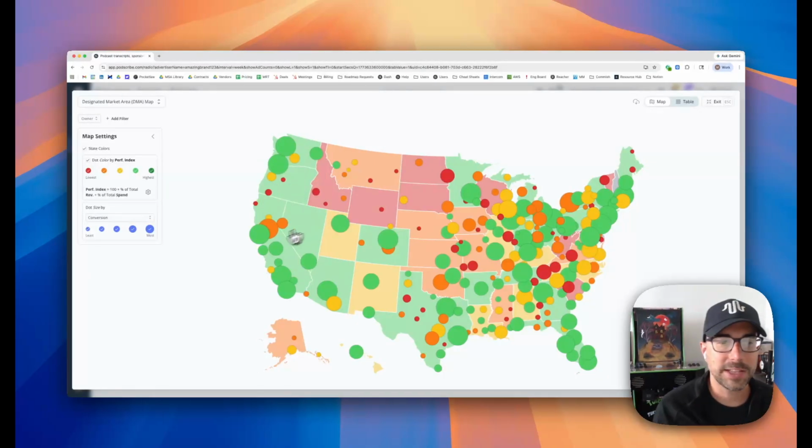spend. And so that's one really quick way to take a look and see where should I be reducing money, ideally from the big bubbles that are red and yellow and orange, and putting them into the big green bubbles or even the small green bubbles where we have a lot of efficiencies that are playing out. It's a great, easy way to see that. This is one way to analyze that data. I can go bubble by bubble or state by state.